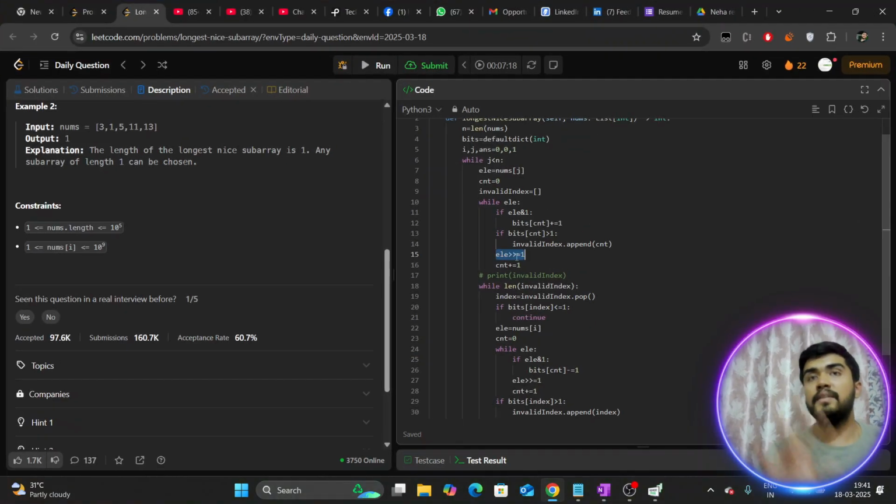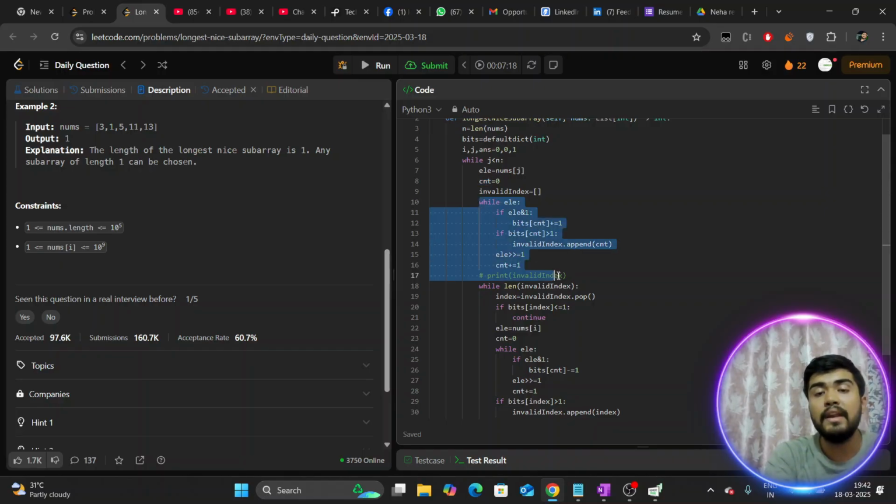So I do a right shift, which means we have processed the very last element. We have already checked whether the very last element is set or not, so we don't need to do anything more on it. We can completely neglect this bit in our answer. Turned off doesn't mean making it 0, it means we are altogether out of the calculations. So that's what right shift does. And for next, CNT is for the index count, and we are increasing this.